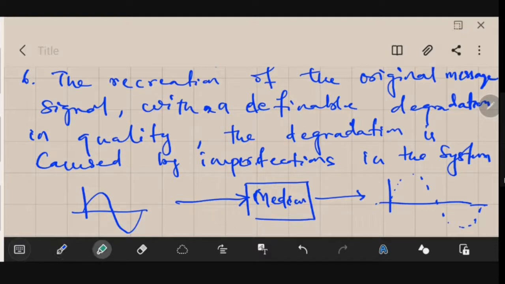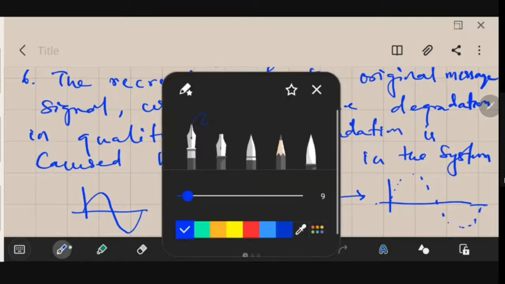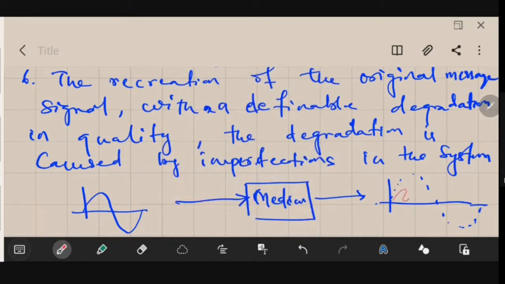However, when you receive it, its form will be changed. Let me show you how it will look. First, its amplitude will be reduced, the signal will be attenuated, and the form will be something like this. You could see that the signal is attenuated, which means its amplitude is reduced, and you could see some rough structures on it. These rough structures are actually the result of the addition of noise.